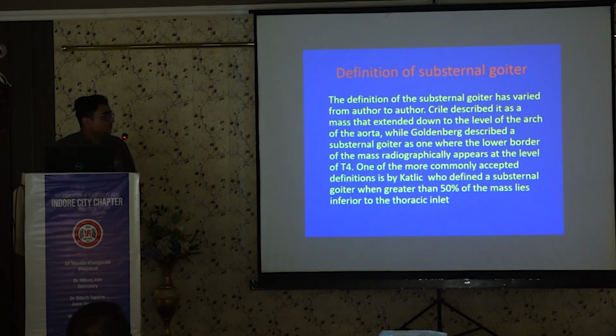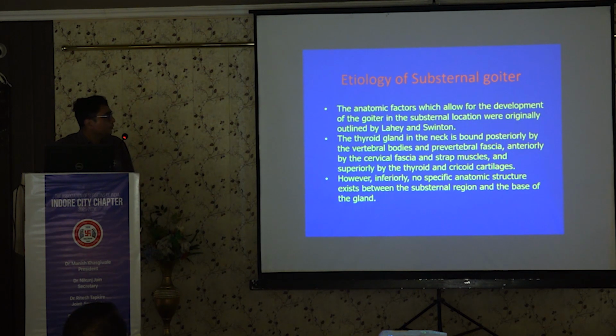There are many surgeons who consider retrosternal goiter up to the level of T4, or maybe down to the level of the arch of the aorta. So there is no exact definition of the retrosternal goiter, but why is retrosternal goiter developed? Because the thyroid gland in the neck is bounded by different structures, muscles, but lower down there is no boundary, and there is a big space to develop the retrosternal goiter.